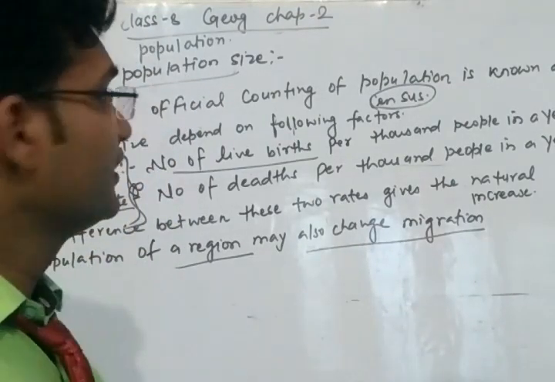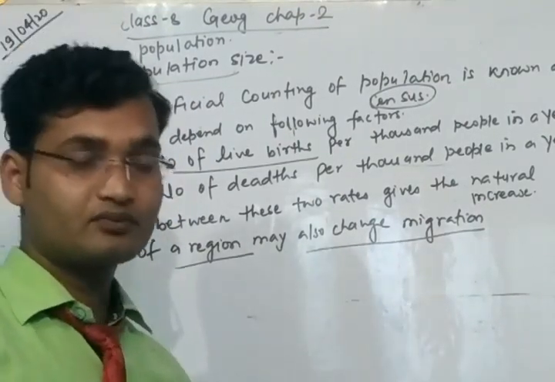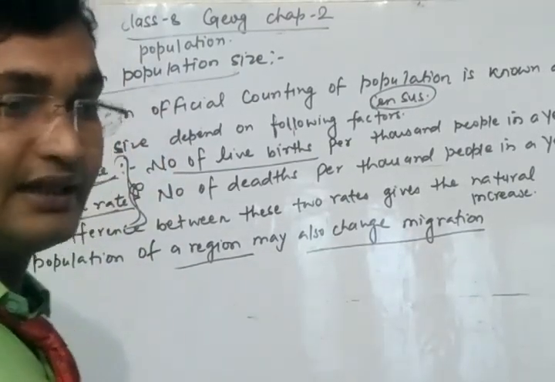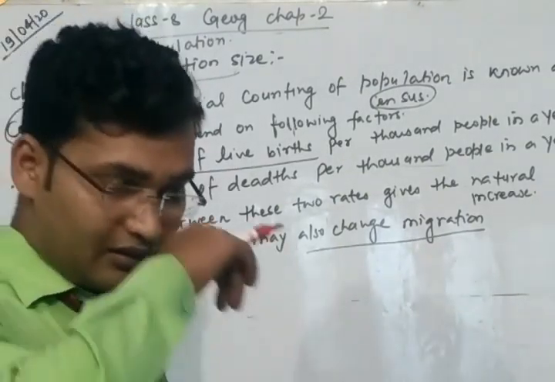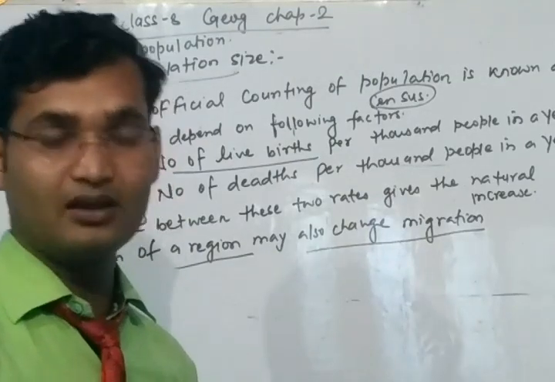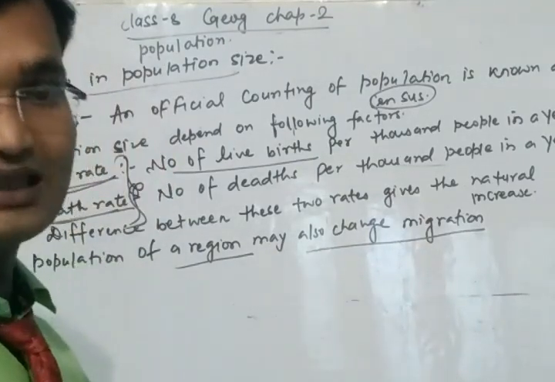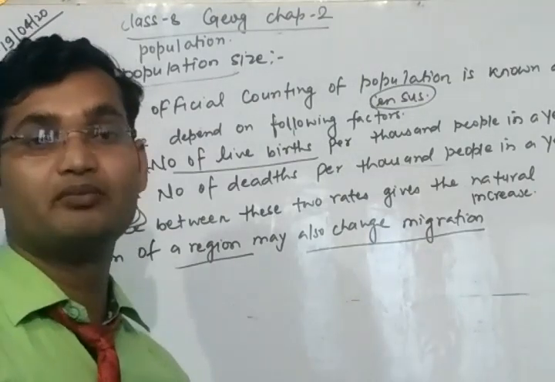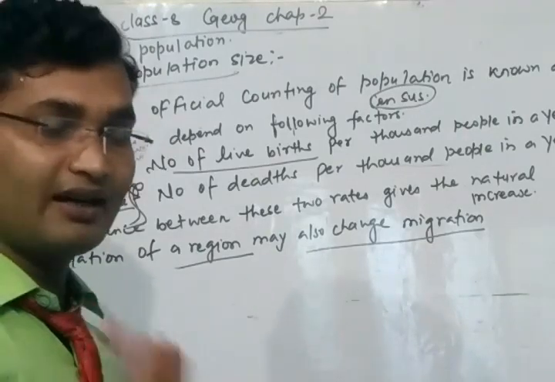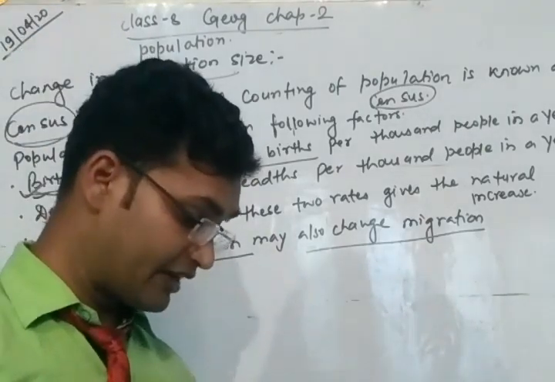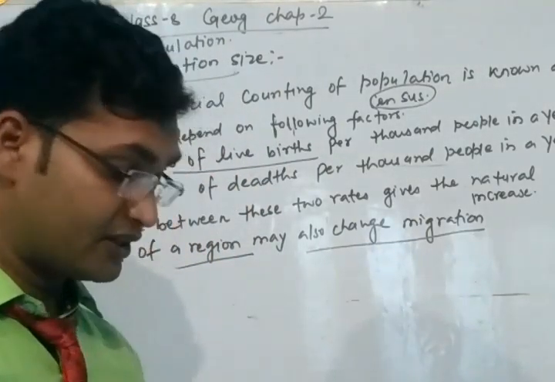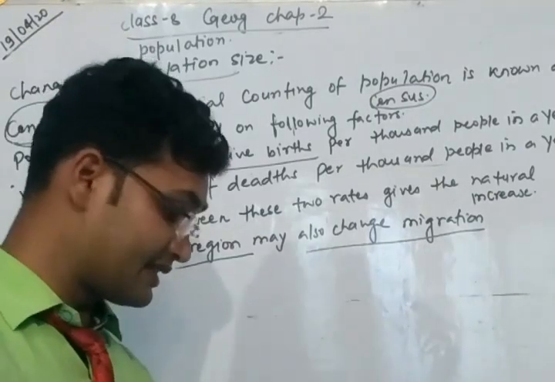Means everyone knows that if there is less opportunity of jobs, a shortage of food, and a very less amount of resources, then people want to migrate to places having a large number of opportunities and a better education system and healthcare. So these are the factors which affect the change in the population size. Next, we will talk about the pattern of population changes. We will discuss it in the next videos.